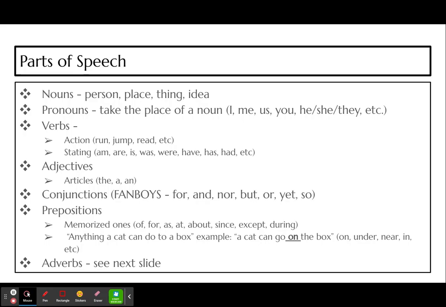Adjectives, that's funny, I didn't write a definition, but adjectives describe a noun or a pronoun. Articles are a type of adjective. They are the, a, and an. Again, you have all of this written down so you don't have to write it. Conjunctions are the fanboys: for, and, nor, but, or, yet, so. Prepositions, you can look at the ones that we memorized. There were a bunch. And the other concept was anything a cat can do to a box. For example, a cat can go on the box, in the box, under the box, near the box, etc.